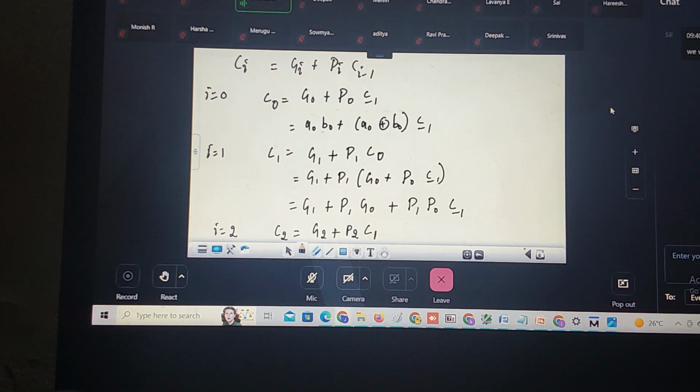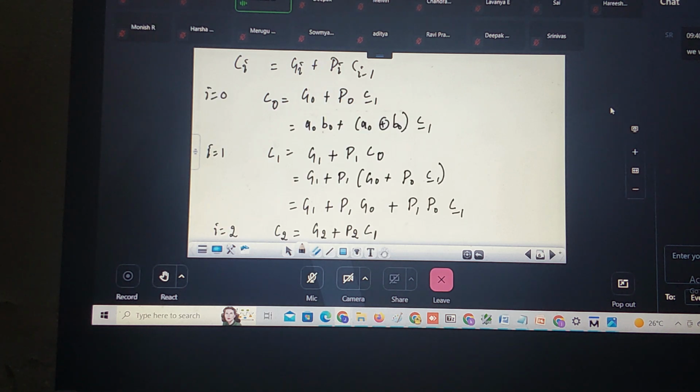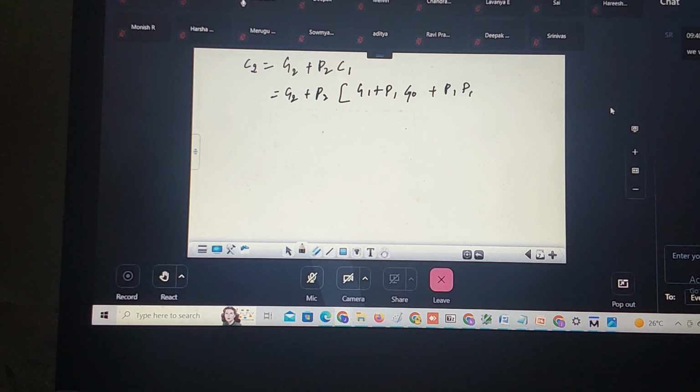C1 is this is the one: G1 plus P1 into G naught, again plus P1 into P naught into C minus 1. If I simplify this, C2 is equal to G2 plus P2 into G1 plus P2 into P1 into G naught plus P2 into P1 into P naught into C minus 1.